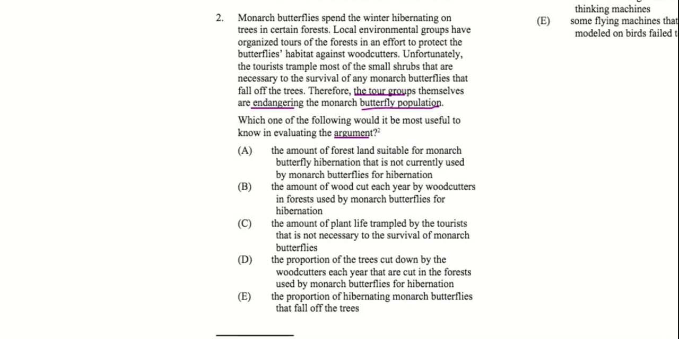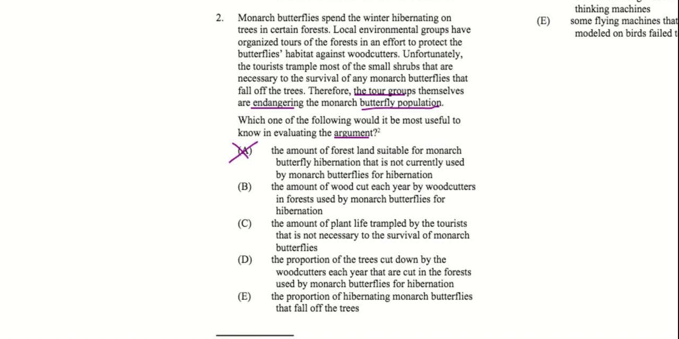The amount of forest land suitable for monarch butterfly hibernation that is not currently used by monarch butterflies for hibernation. So would it be helpful to know how much land that could be used for hibernation is not being used for hibernation? Probably not, right? If we knew about land that the butterflies are not currently in, that's not going to help us figure out whether the tour groups are endangering the butterfly population. So we can cross out A.